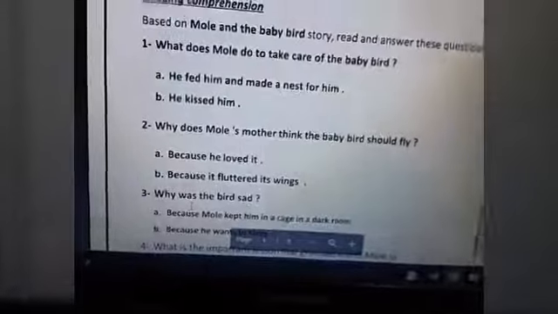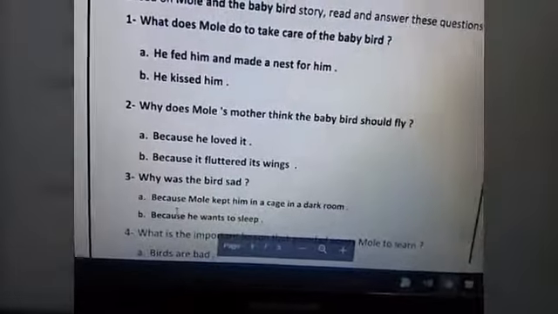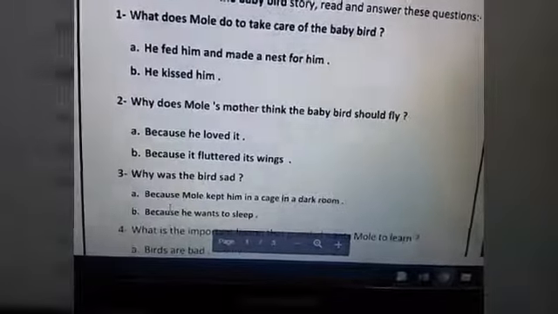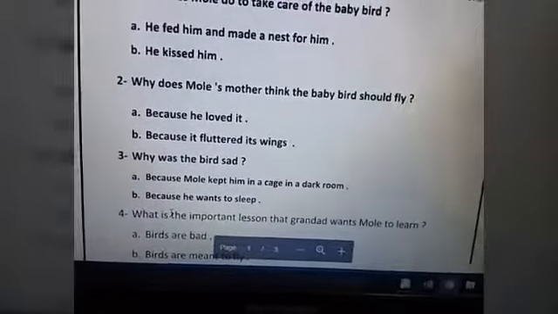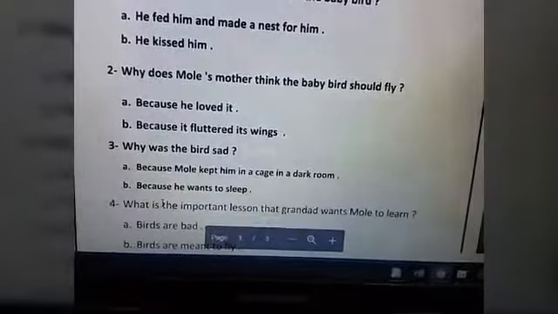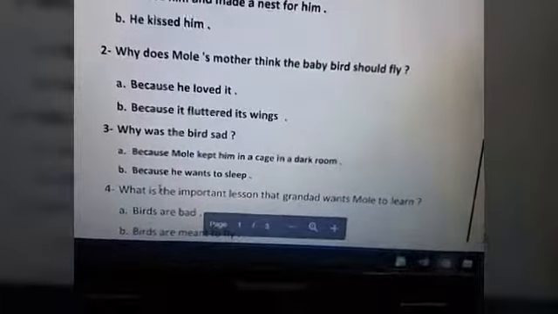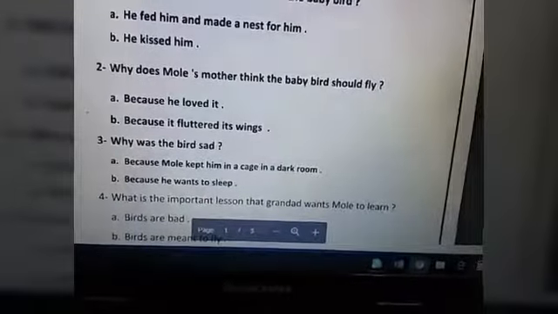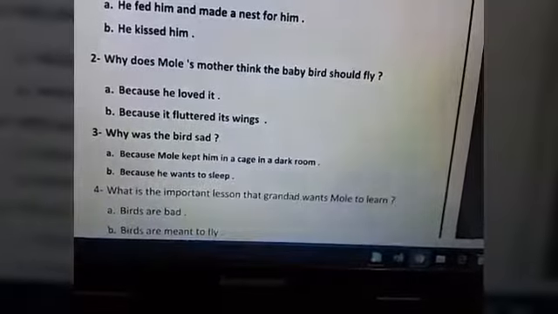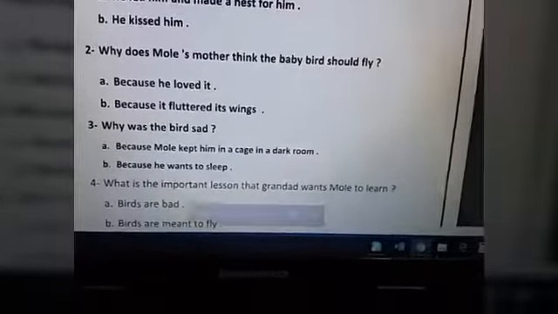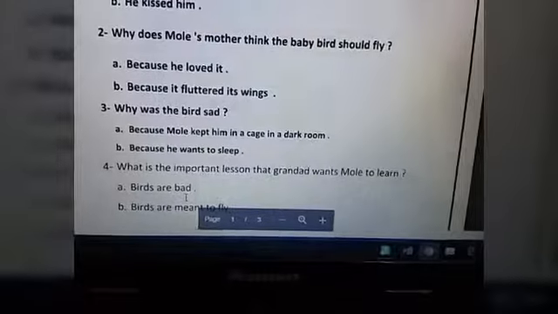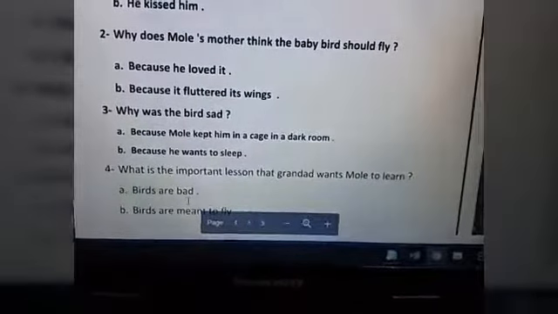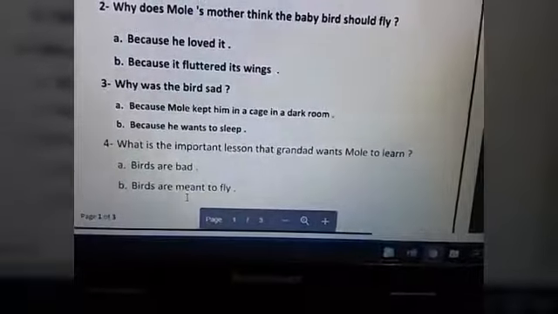After that, number 3. Why was the bird sad? Why was the baby bird sad? Letter A. Because Mole kept him in a cage in a dark room, or because he wants to sleep. Which one is the correct answer? Sure, letter A. Because Mole kept him in a cage in a dark room underground, as we know in the story.